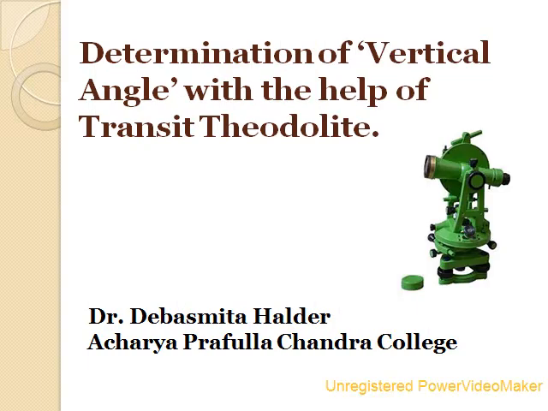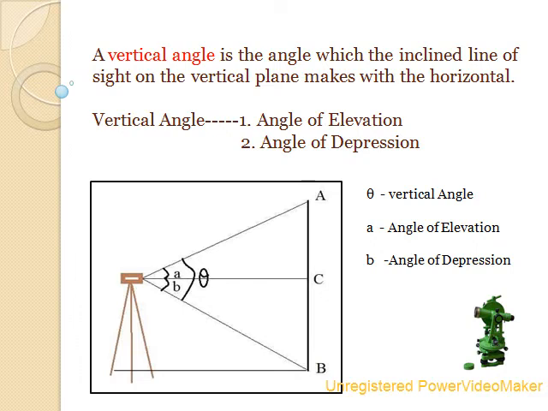The topic is determination of vertical angle with the help of transit theodolite. Now, what is vertical angle? A vertical angle is the angle which the inclined line of sight on the vertical plane makes with the horizontal. It means a vertical angle is the angle between the inclined line of sight and the horizontal line.